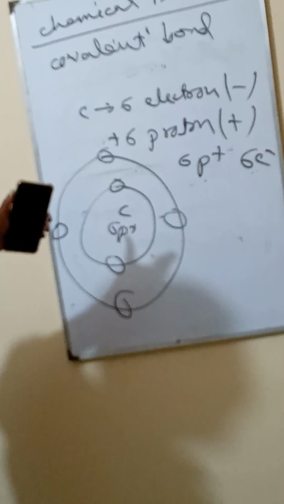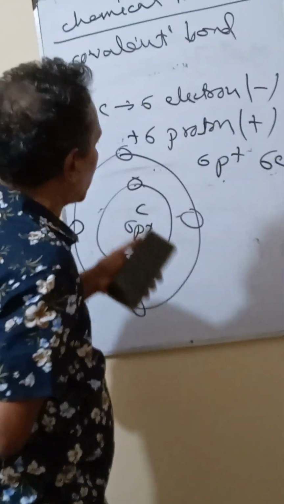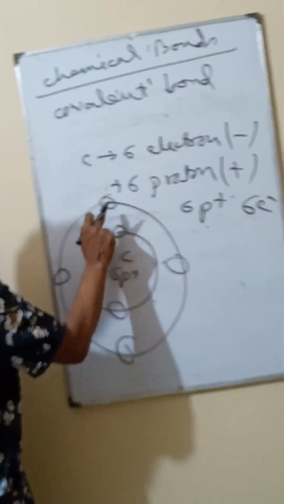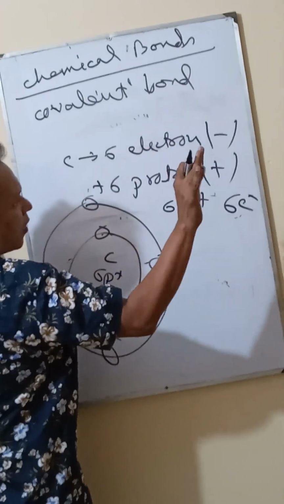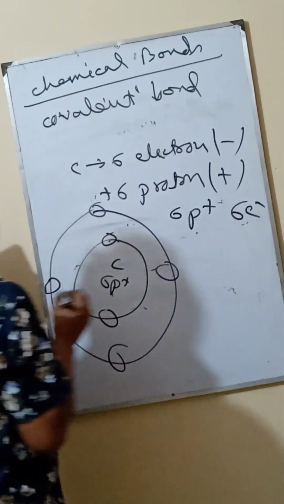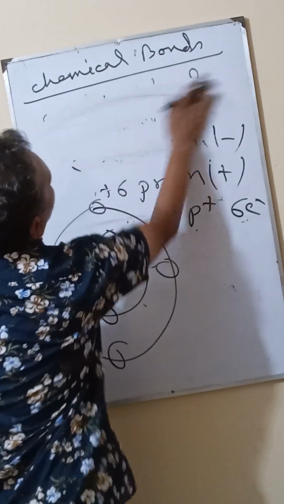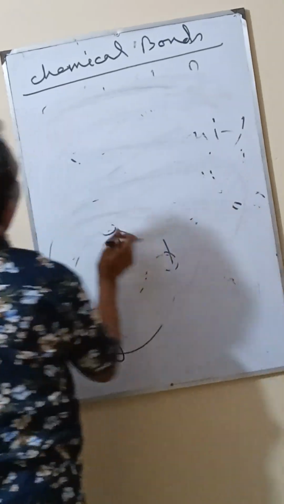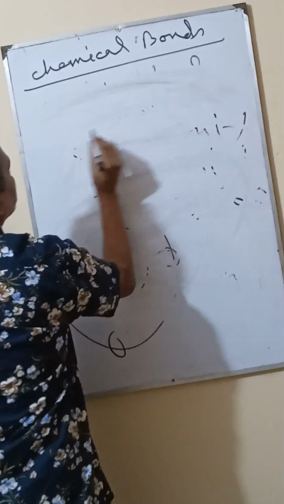Now it is very difficult to split off the 4 electrons to another molecule or atom. So carbon creates a covalent bond. There is sharing. How is this possible?